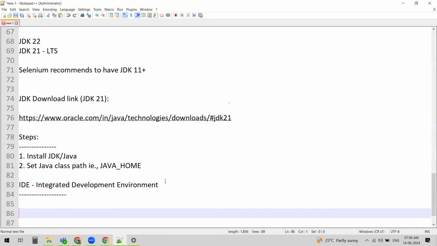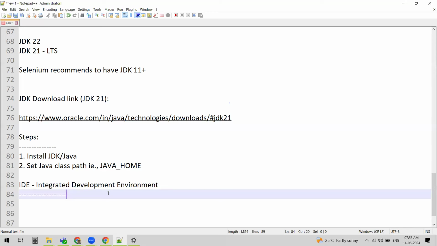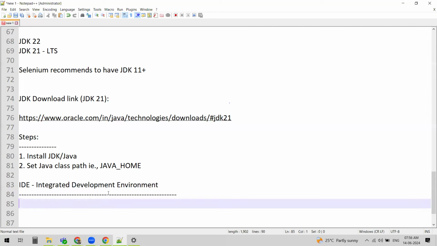This is the reason we need to choose an IDE. IDEs are specifically designed and developed to write Java programs and applications more efficiently because they have their own features. It highlights the syntax and gives you suggestions. We'll see that in a few minutes. Just think of it as an environment where we can write our Java program more efficiently.